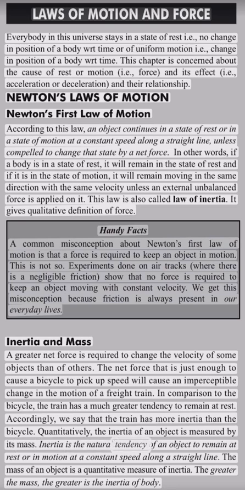Inertia is the natural tendency of an object to remain at rest or in motion at a constant speed along a straight line. The mass of an object is a quantitative measure of inertia. The greater the mass, the greater is the inertia of the body.